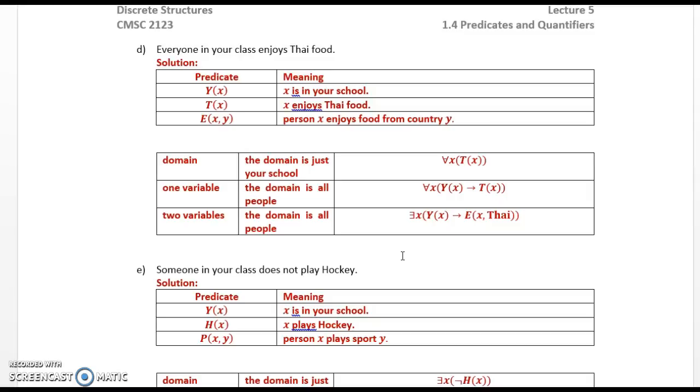Two variables, the domain is all people. There exists x, Y(x) implies E(x, Thai). And I don't think this should be a there exists, but a for all. And so we will change it and choose the for all.